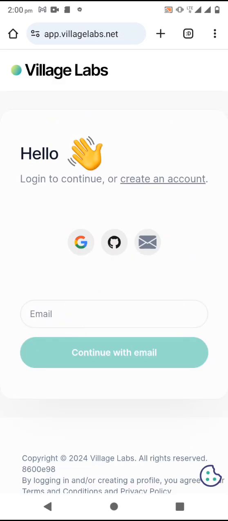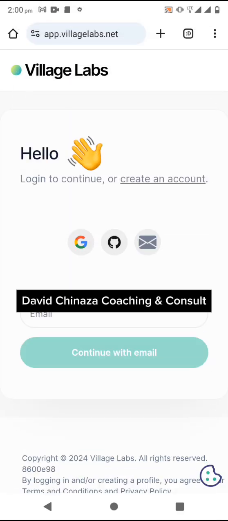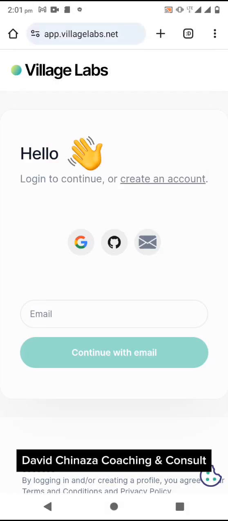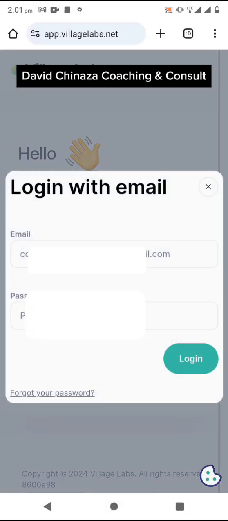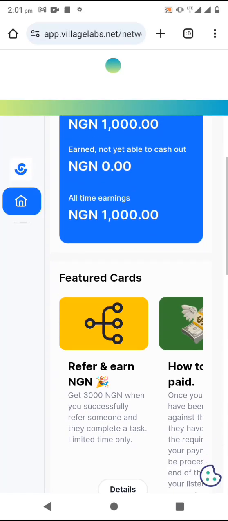In case you're not logged in, you come to app.villagelabs.net. Then you enter your email to log in. You enter your email. Click on continue with email. Then you log in with email. At this point, you enter your password. Then you click on login. So this is how to sign up on this platform.